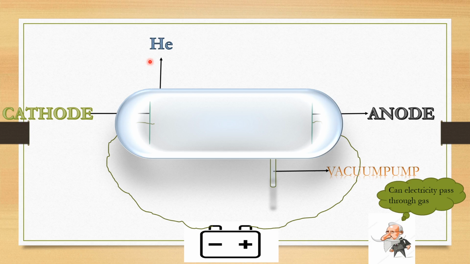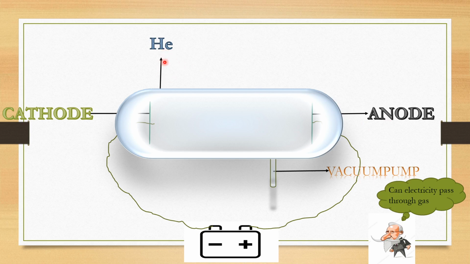Inert means it does not react. This gas will not react with any other element. Since there are two metallic plates inside the glass tube, if we use any gas other than an inert gas, the gas may react with these two electrodes. That is why only helium gas is used.